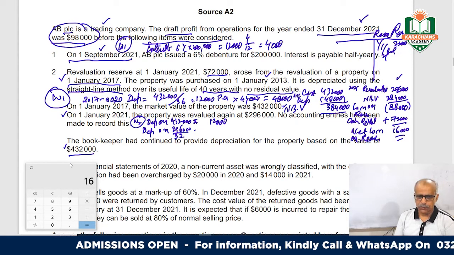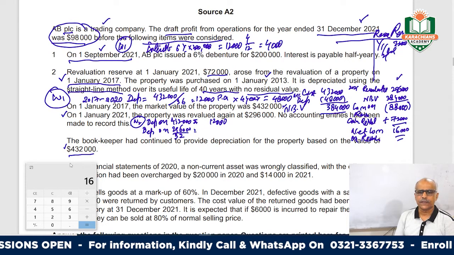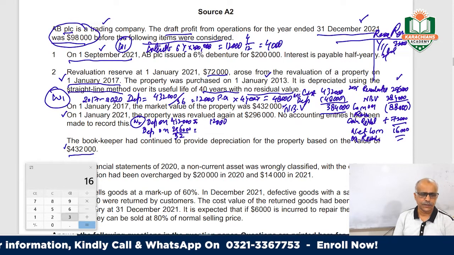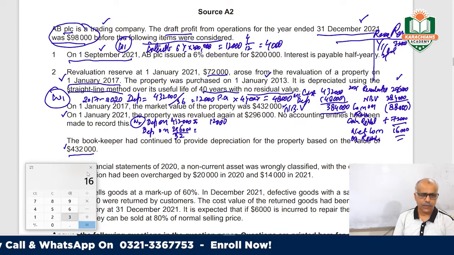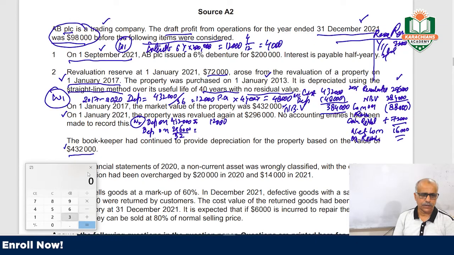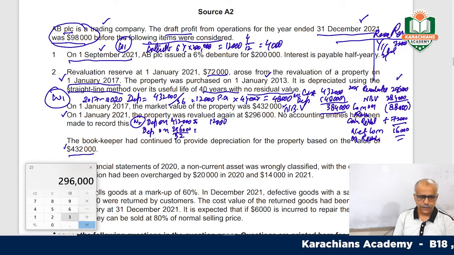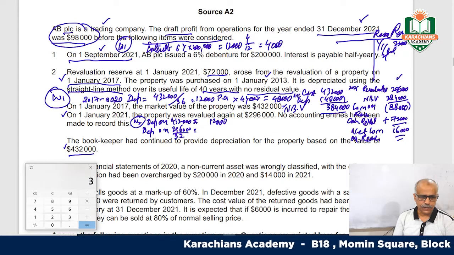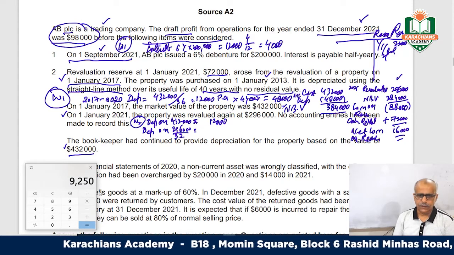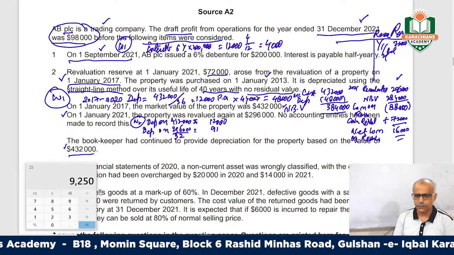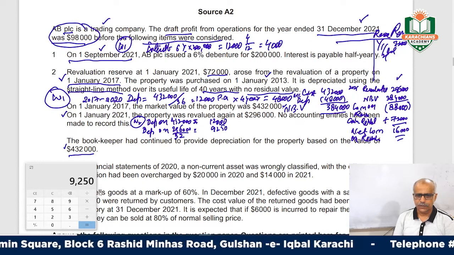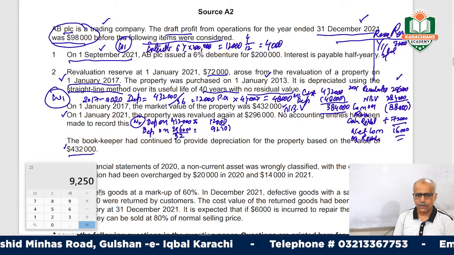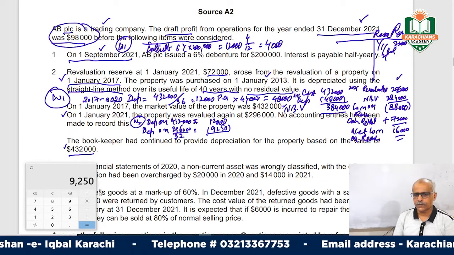So this revalued amount will be depreciated over 32 years: 296,000 divided by 32, so the depreciation should have been 9,250, right? And how much has he charged?